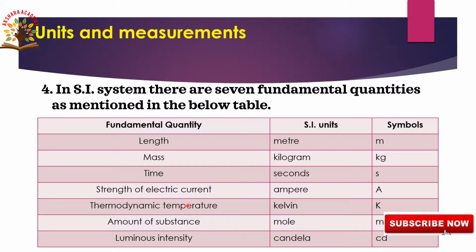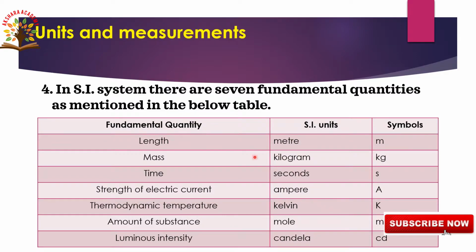First we will discuss the 7 fundamental quantities: length, mass, time, strength of electric current, thermodynamic temperature, amount of substance, and the seventh one, luminous intensity. These are the 7 fundamental quantities.